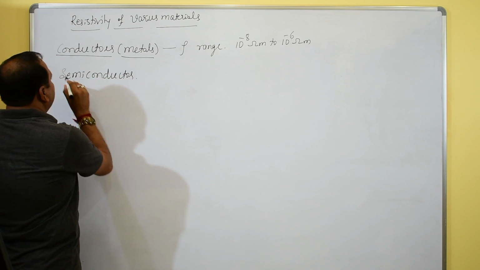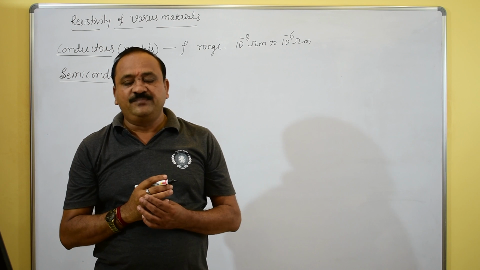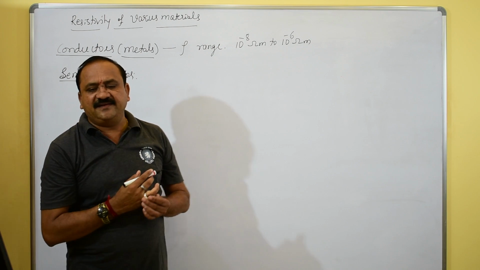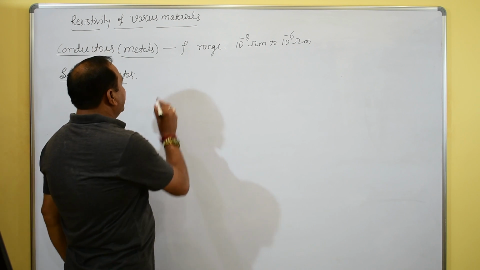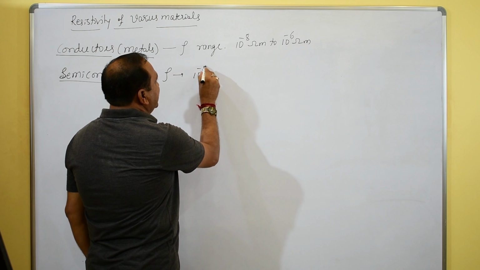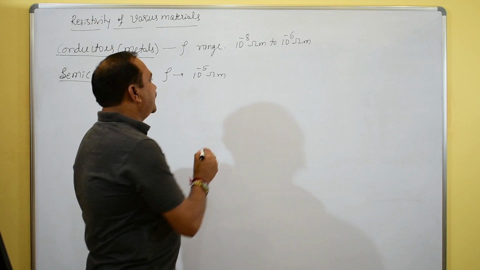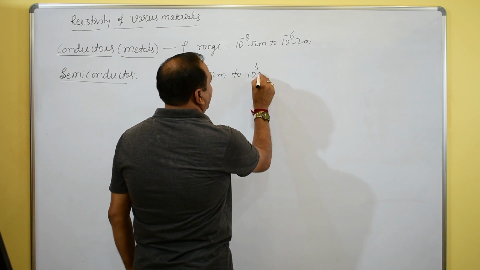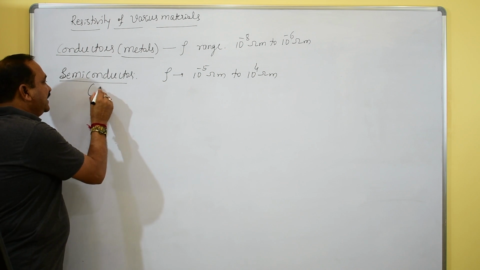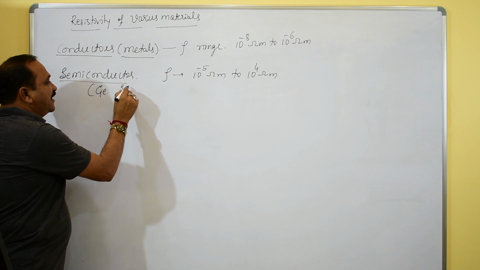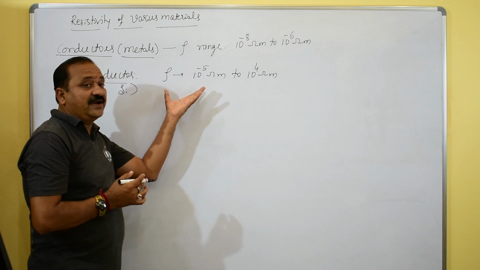Secondly, semiconductors. Already you know what is meant by a semiconductor: germanium as well as silicon. These are the semiconducting materials. What is the resistivity range for the semiconducting materials? The range is 10 raised to minus 5 ohm meter to 10 raised to 4 ohm meter. Mainly germanium and silicon are good semiconductors, and their resistivity range is that much.